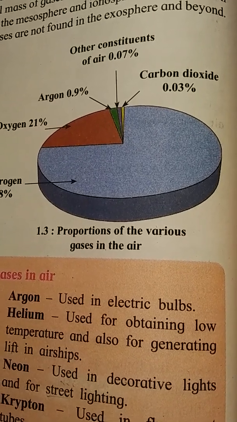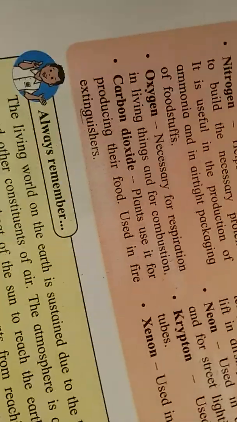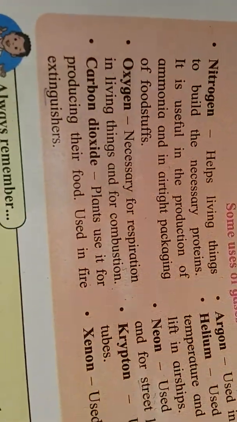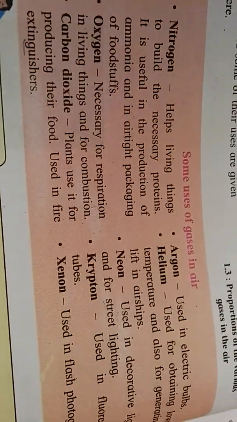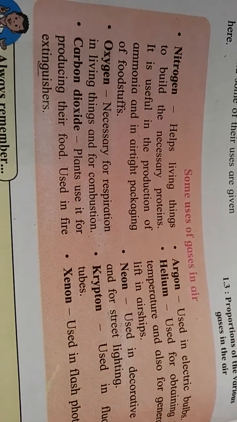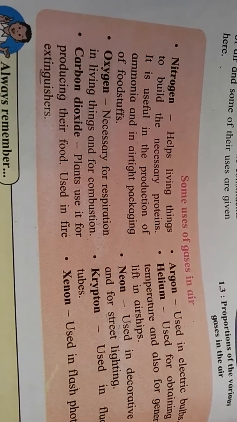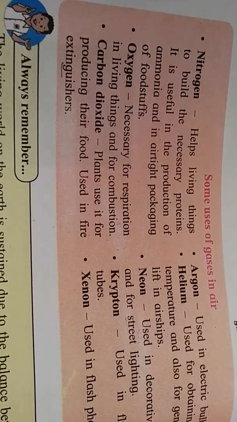There are some uses of gases. The first gas is nitrogen, which is useful in airtight packaging of foodstuff. Nitrogen also produces nitrates, which are useful in plant growth.